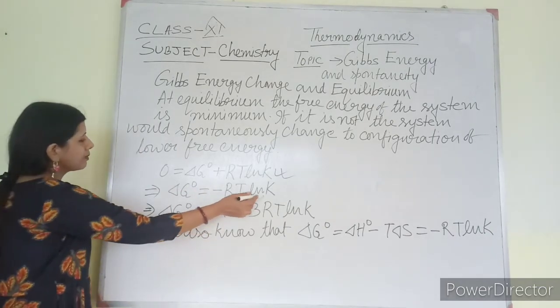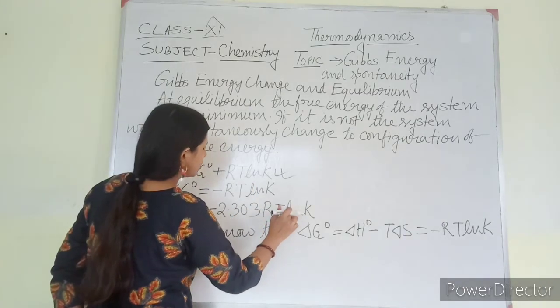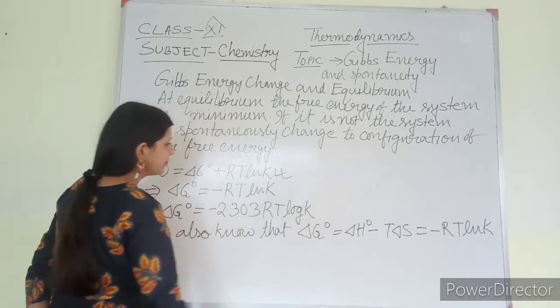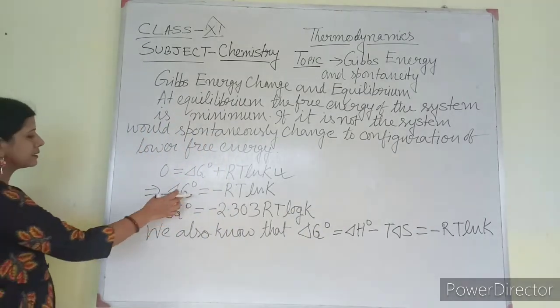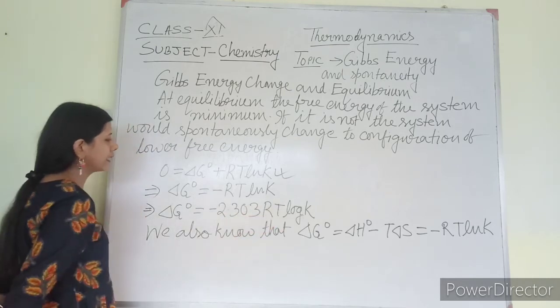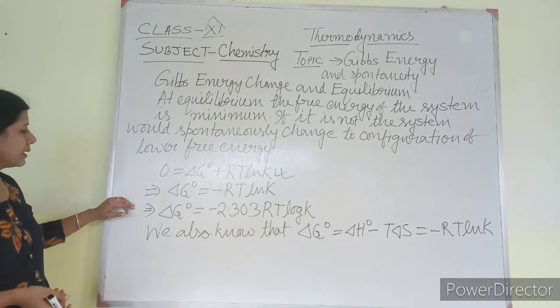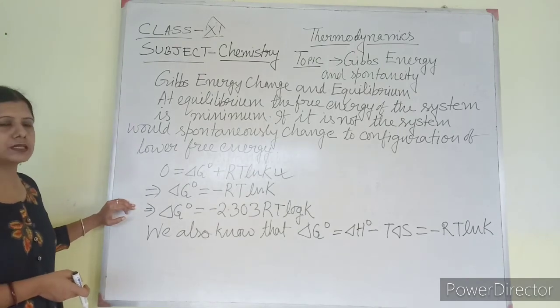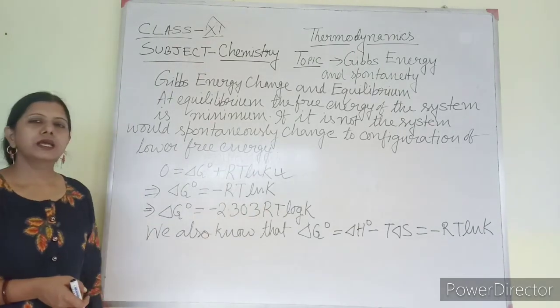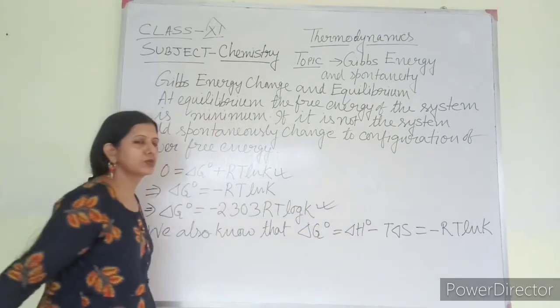Okay. Now I am changing this into log base 10. I have written it wrong. So delta G standard equals minus 2.303 RT log K. Instead of ln, I am writing log K. So this is the relationship between free energy change and equilibrium constant. This is the final equation that you have to remember.